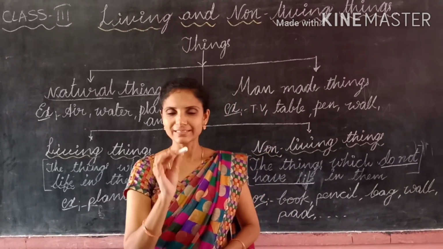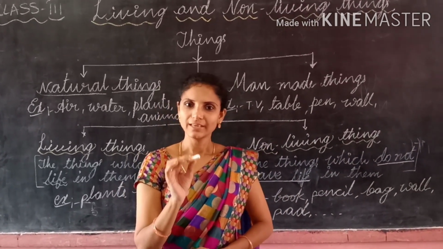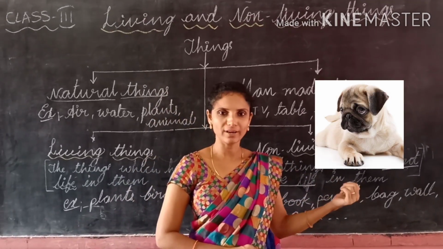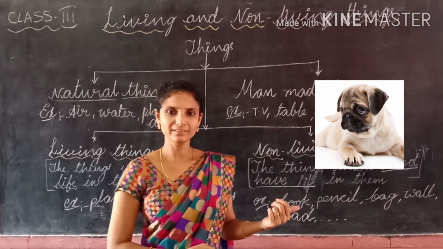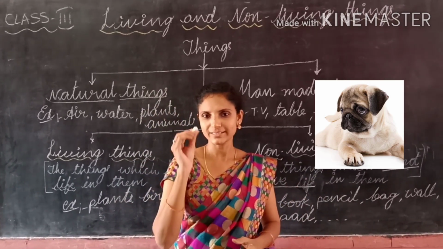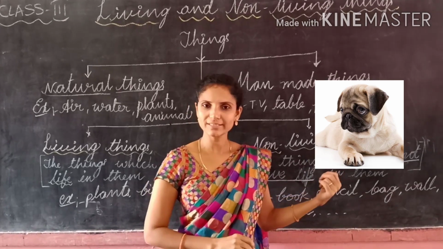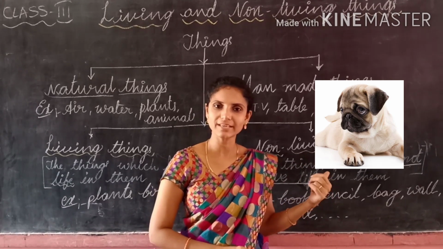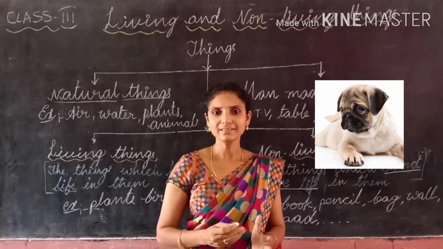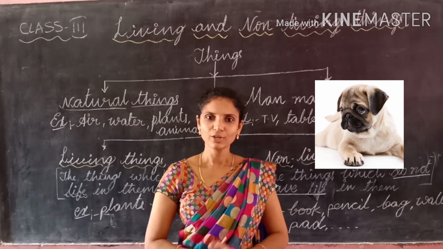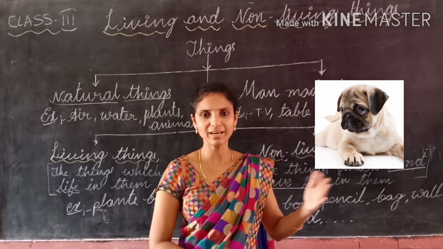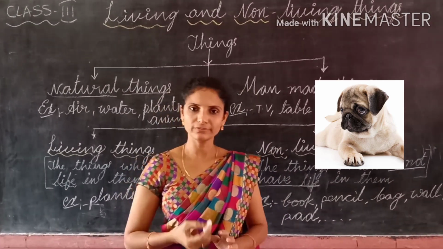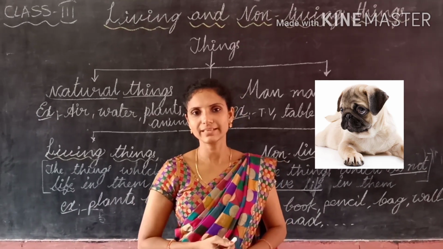This is a chalk piece. Is it a living thing or a non-living thing? It is a non-living thing. Here you can see the dog. Is it a living thing or a non-living thing? Living thing. How can you say that the chalk piece is a non-living thing and the dog is a living thing? Here are some characteristic features to differentiate living things from non-living things. So what is the first feature?